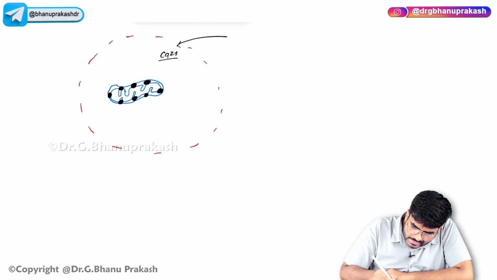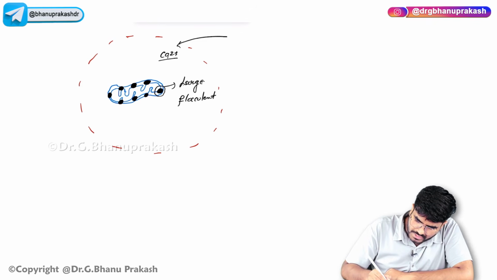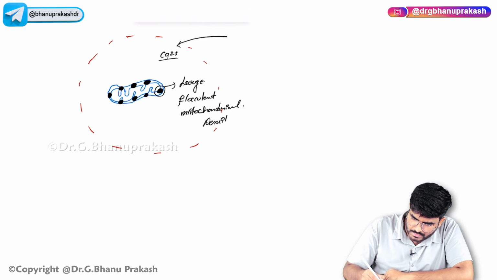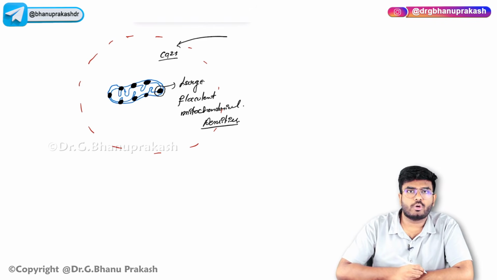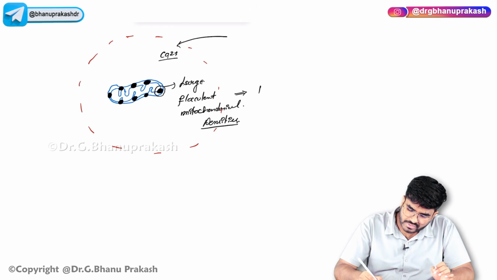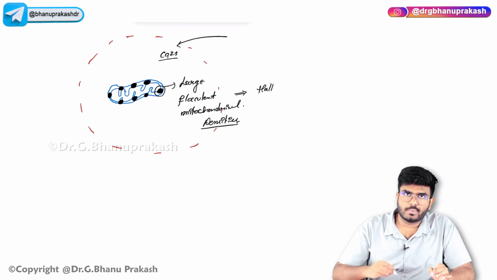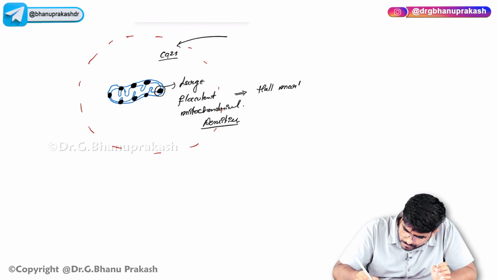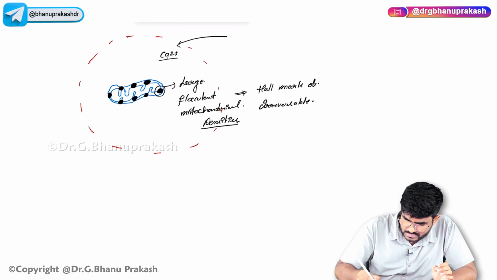So these are called as large flocculent mitochondrial densities. Okay, large flocculent mitochondrial densities, which are nothing but the calcium deposition within the mitochondria. So these are the hallmark. What is the hallmark of irreversible cell injury? It is these calcium deposits within the mitochondria. Large flocculent amorphous mitochondrial densities are the hallmark of irreversible cell injury.